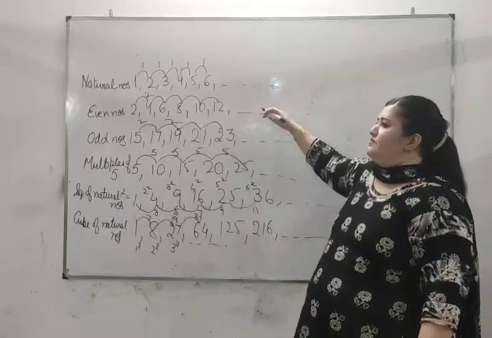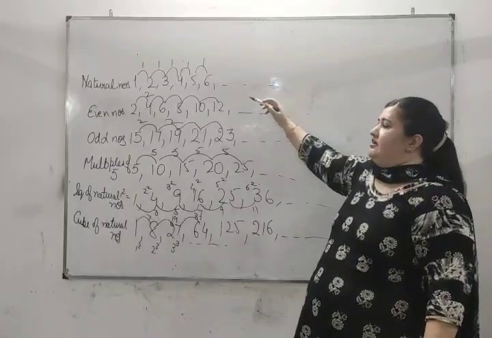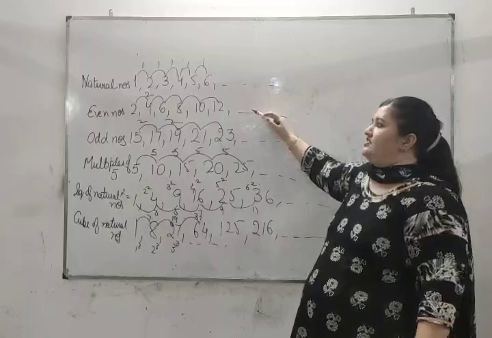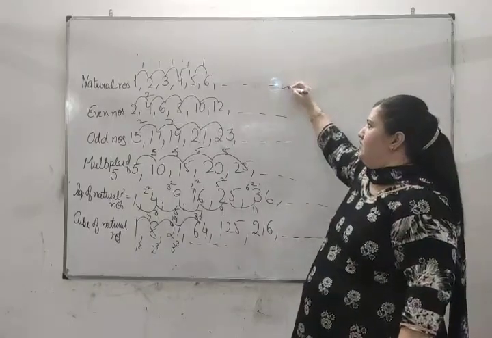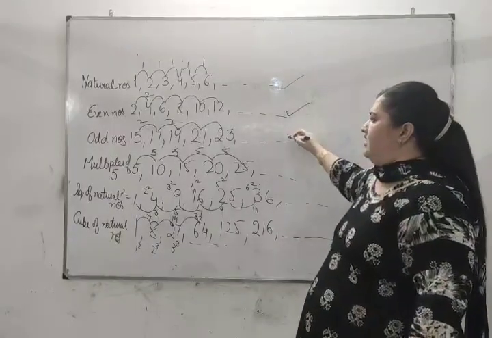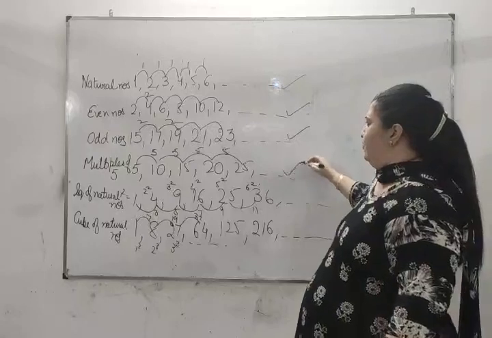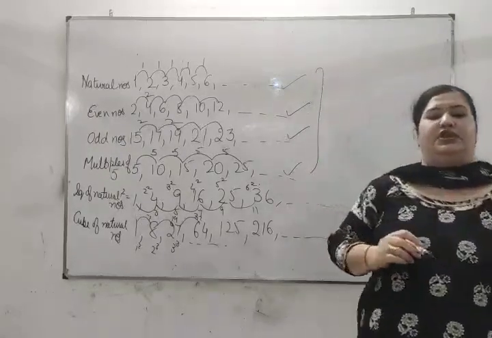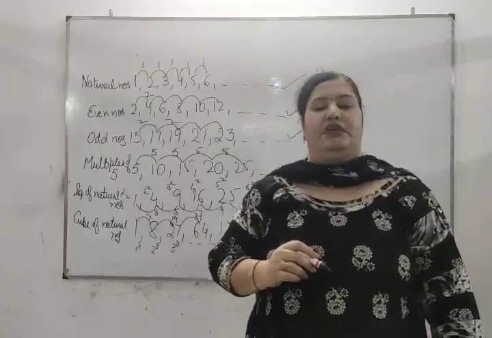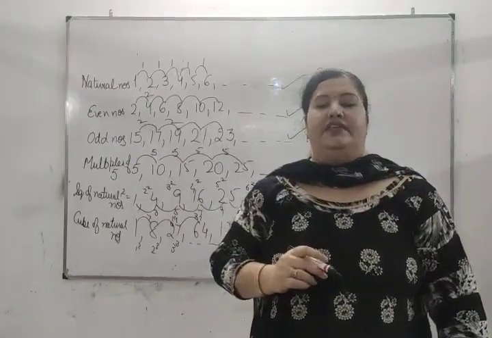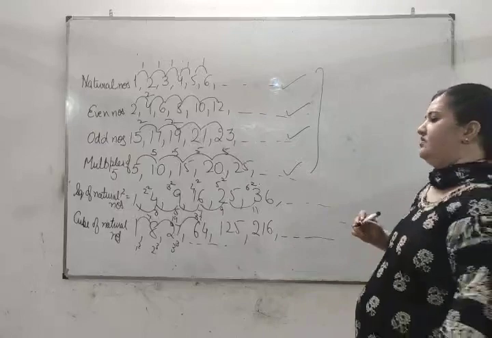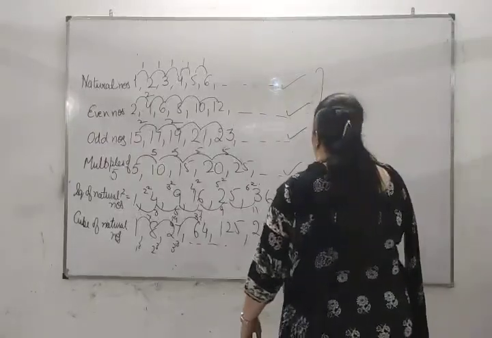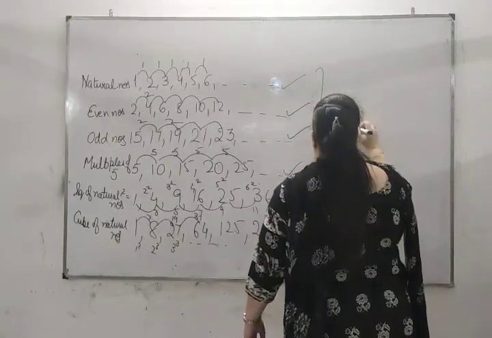If the difference between two consecutive terms remains the same, like in the first, second, third, and fourth series, all these series in which the difference between consecutive terms is always the same are known as arithmetic series.